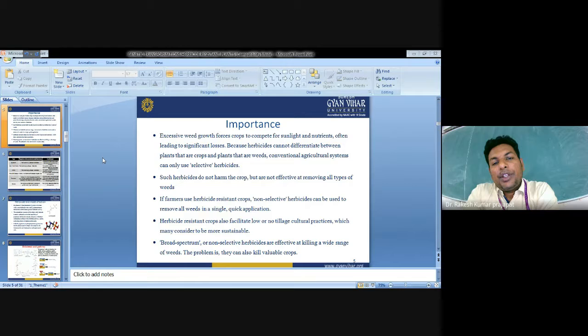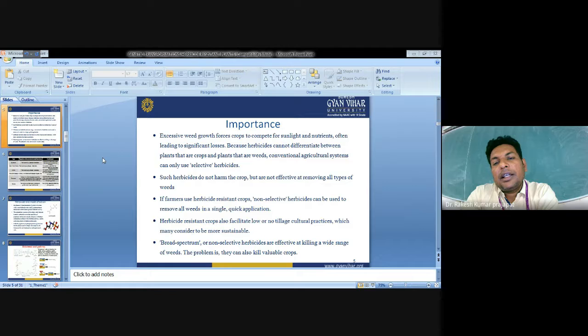Excessive weed growth forces the crop to compete for sunlight and nutrients. Excessive weeds in the field compete for sunlight, nutrients, moisture, canopy, and everything. They compete with our main crop, often leading to significant losses in the field.